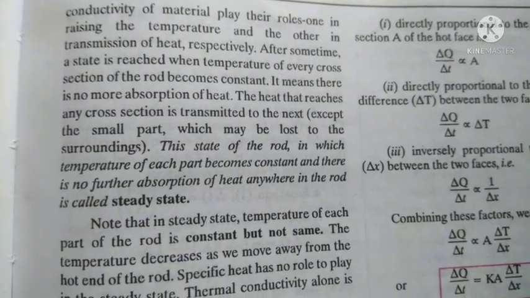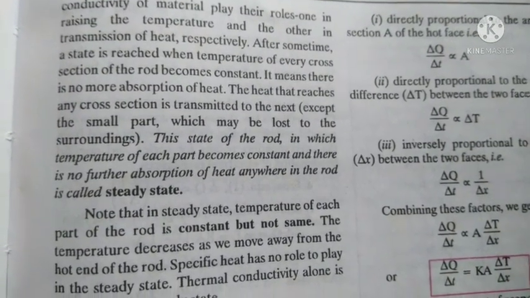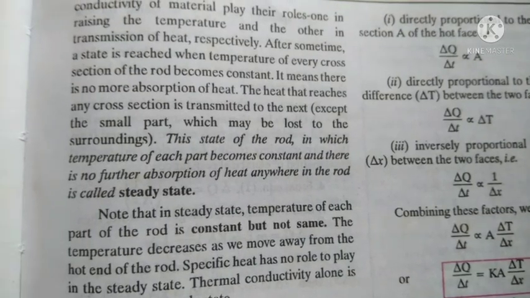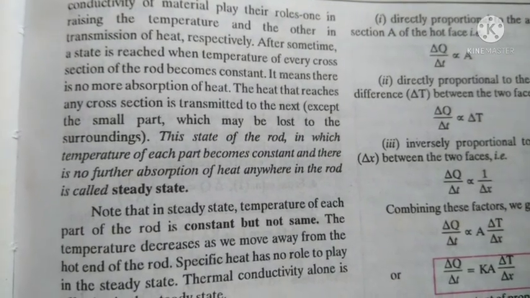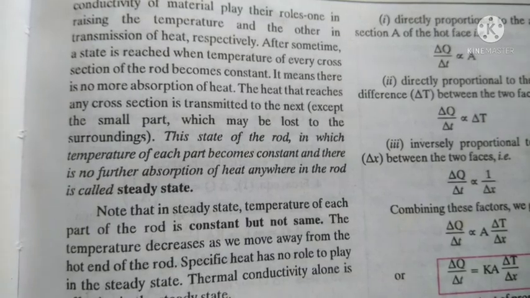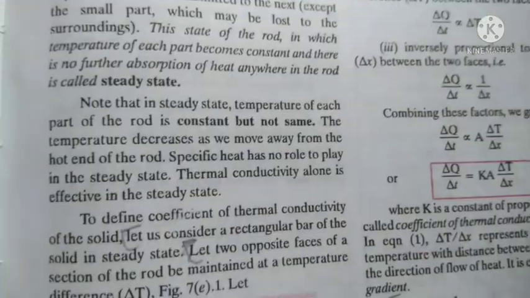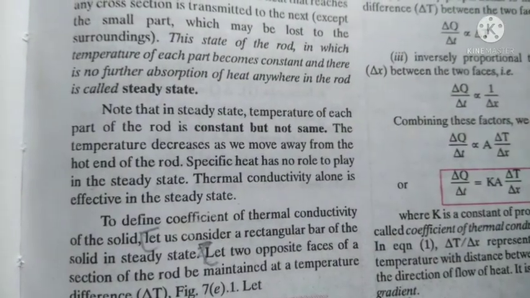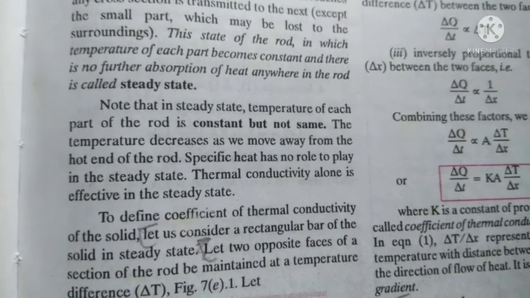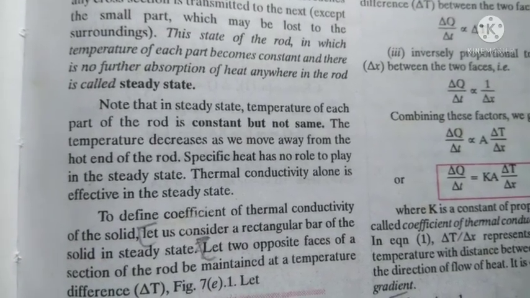And this state of the rod, in which the temperature of each part becomes constant and there is no further absorption of heat anywhere in the rod, is called the steady state. But in steady state, the temperature of each part of the rod is constant but not the same.